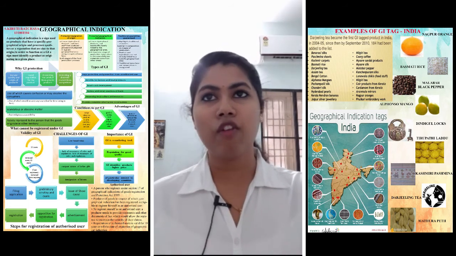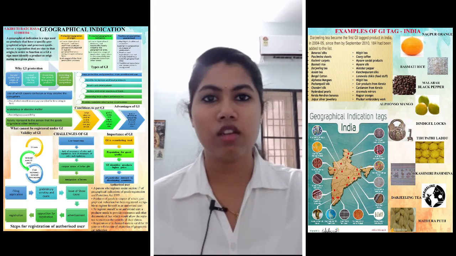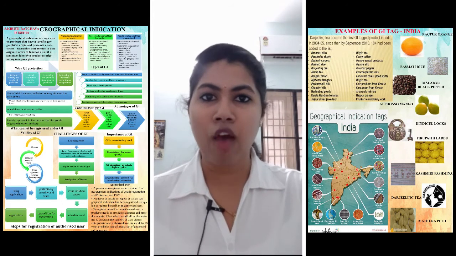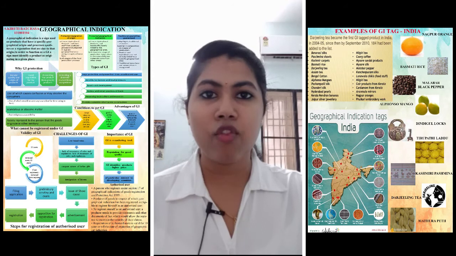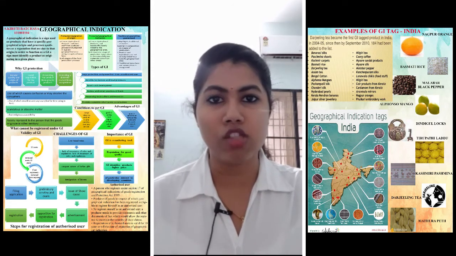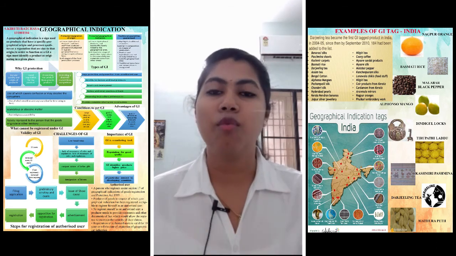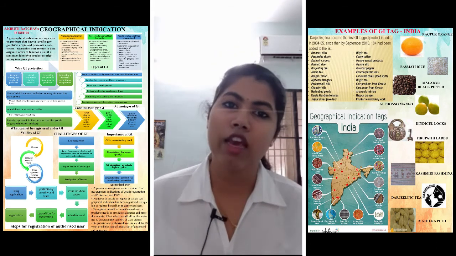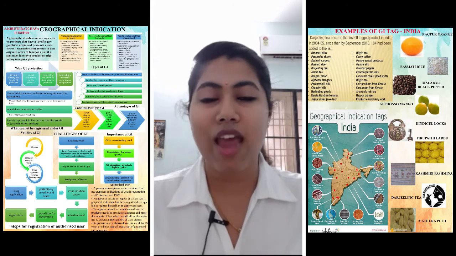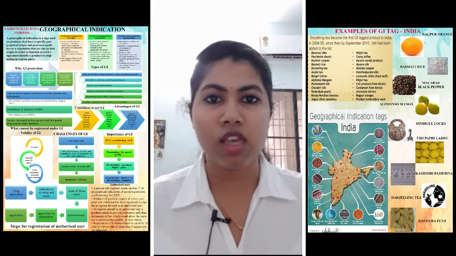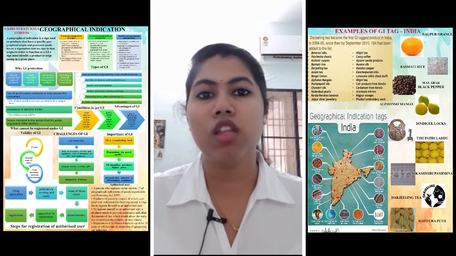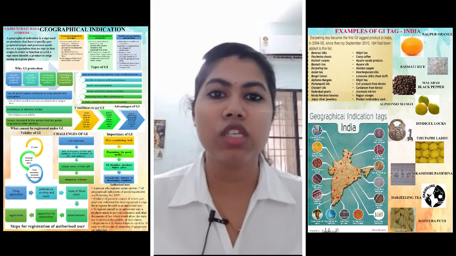And the challenges of having a product as geographical indicated is that the first challenge is a low brand value. It has a chance of having a low brand value if the quality is not equal to the expectation of the consumers. And there is a problem of lack of awareness of rules and regulations, and there is a rampant misuse of Indian GIs, because Indian GIs are not very well known to other people, so there is a rampant misuse of these GIs.